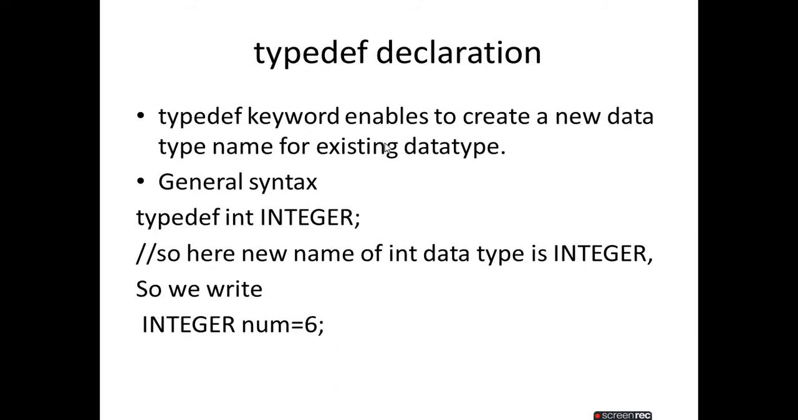The general syntax is this. For example, typedef is a keyword, then int is the existing data type, and this is the new name: typedef int integer. If there is no typedef, what does it mean? Integer would be a variable, and the data type is int. Now when we use typedef, integer is now the new data type.